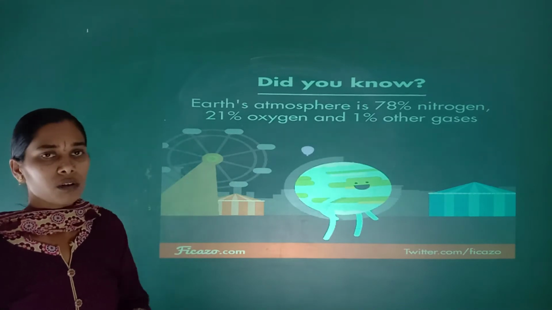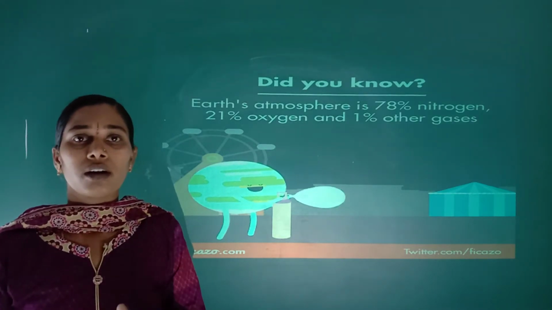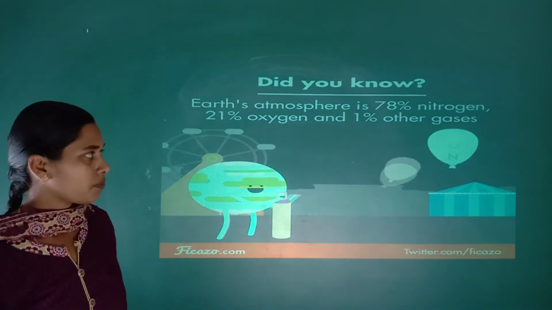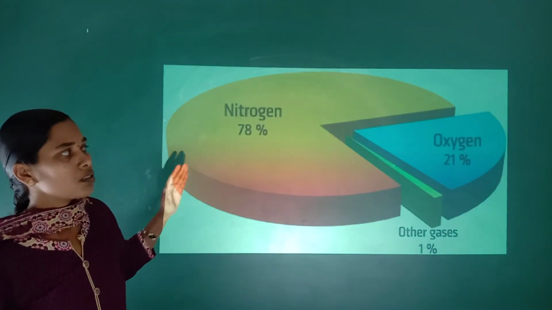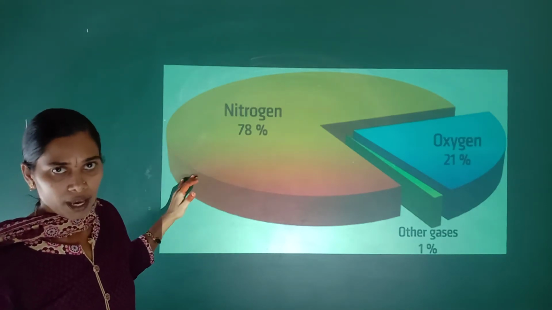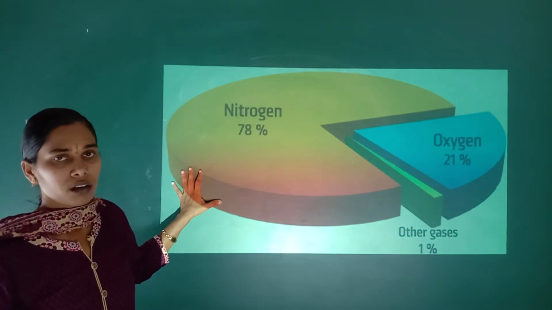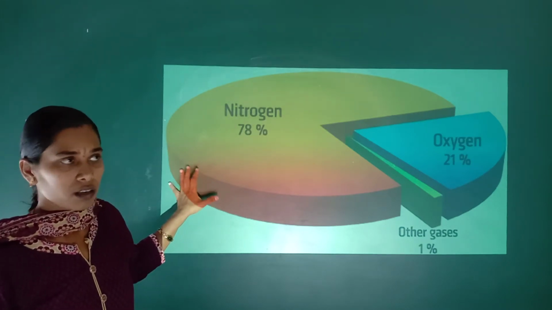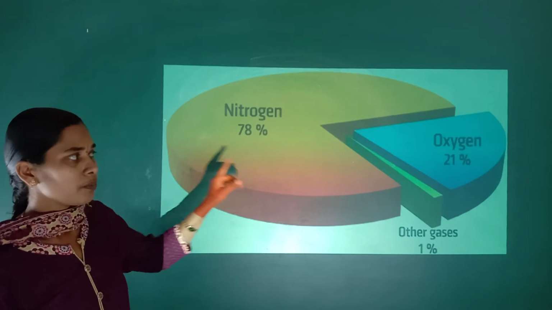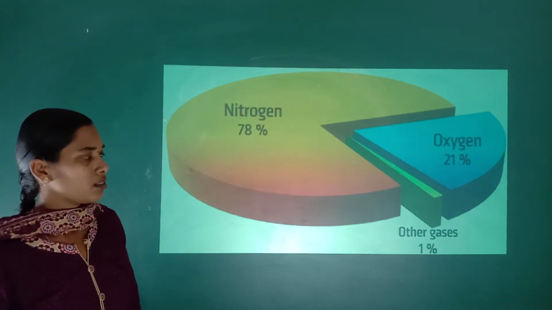In that 1% are carbon dioxide and other gases like water vapor, helium or hydrogen. So this is the approximate percentage of gases present in the air: 78% nitrogen, 21% oxygen, and the remaining 1% other gases.